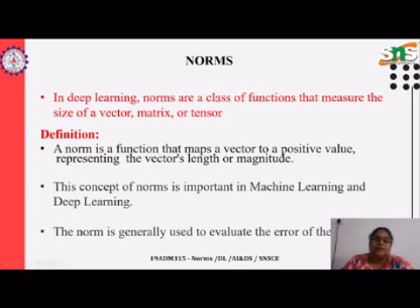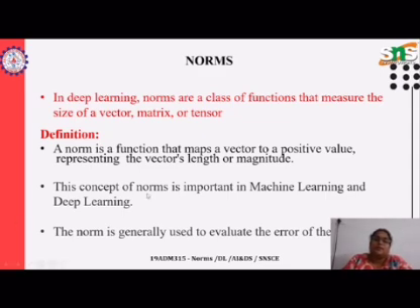So here it is a function. Deep learning norms are a class of functions which measure the size of a vector, matrix or tensor. What is the definition of norm? It's a function that maps a vector to a positive value. The values should always be positive. How do we do normalization? Change the values, or as he said, different units, we convert them into the same unit, in a normalized way. Here, everything, because we should take a positive value, it maps a vector value to positive.